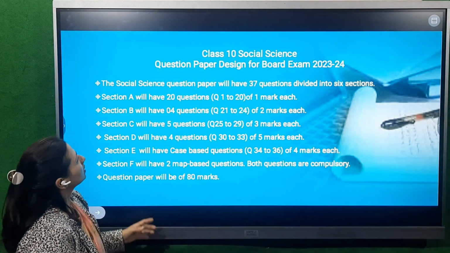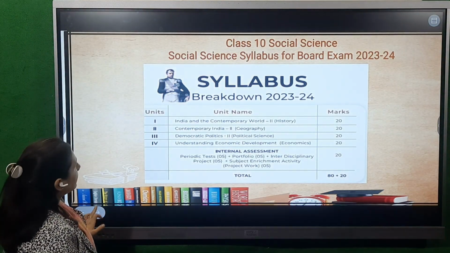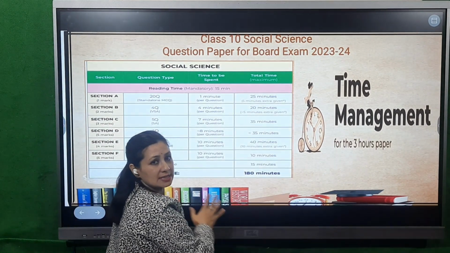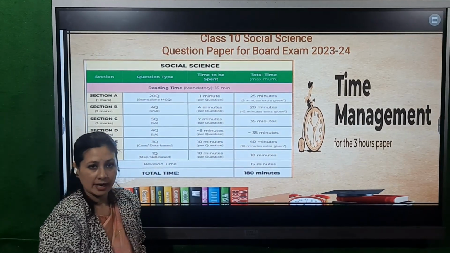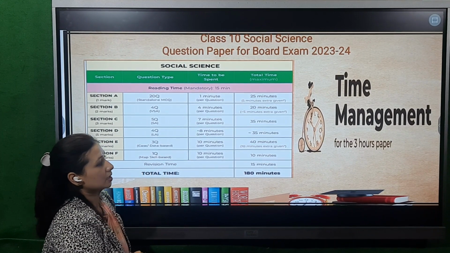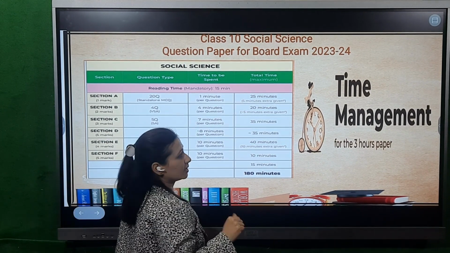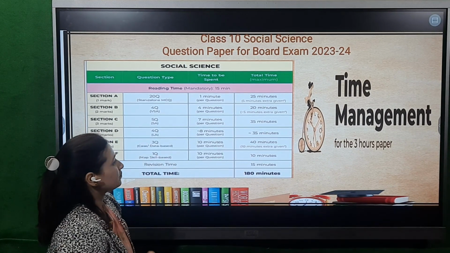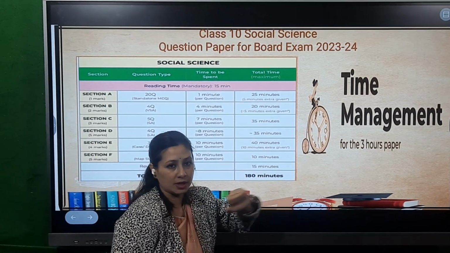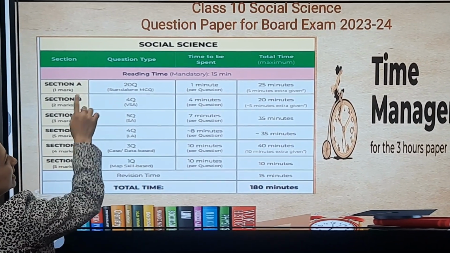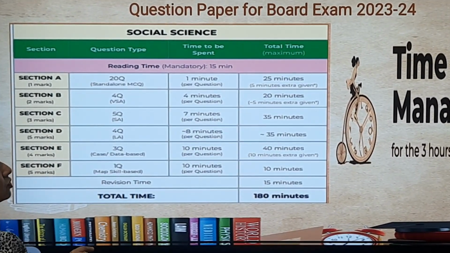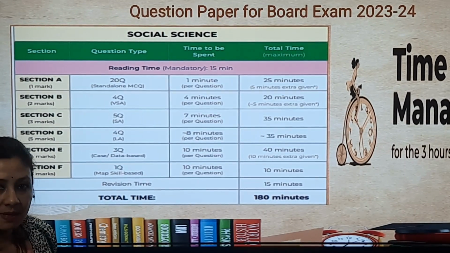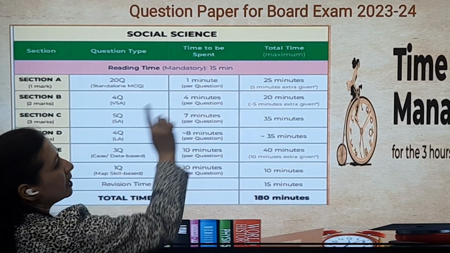Now, moving on to the next part. This is a very crucial slide. Now why is it crucial? Because along with the hard work, smart work is required. So time management is the first step towards your smart work. So how are you going to manage your time for 3 hours? Let's come to the first section, that is your section A, where each question is of 1 mark. Total 20 questions are there. So I'll advise my students to give 1 minute per question.